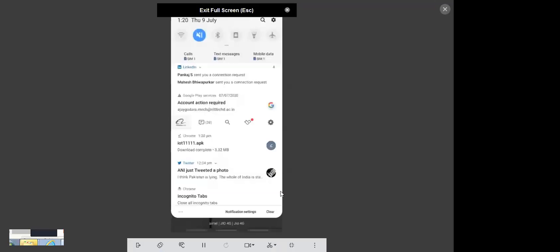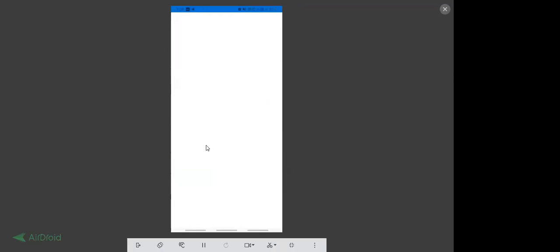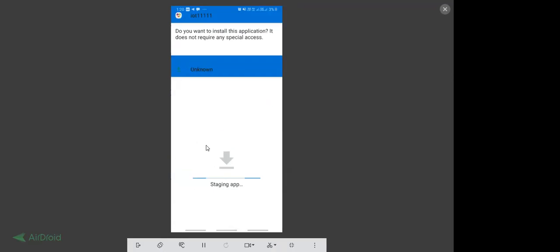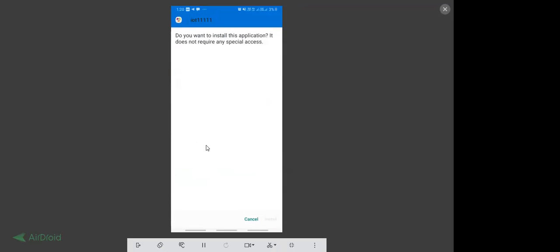I have downloaded it. Open it. Double click on this app, and you will be able to install it. Install it. I'm going to install it. It will take some time to get installed.